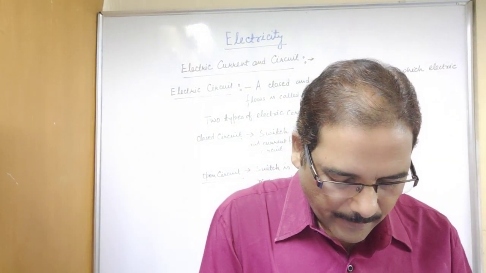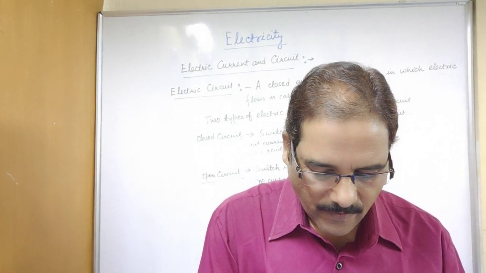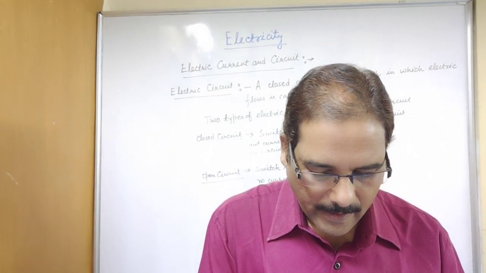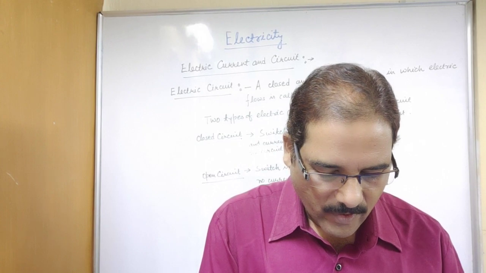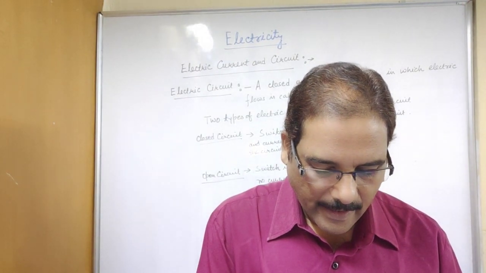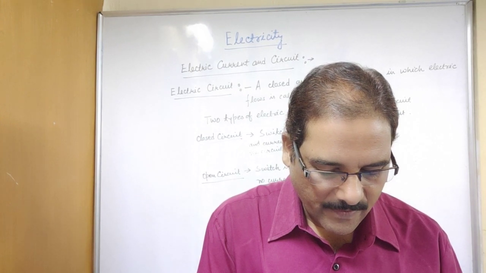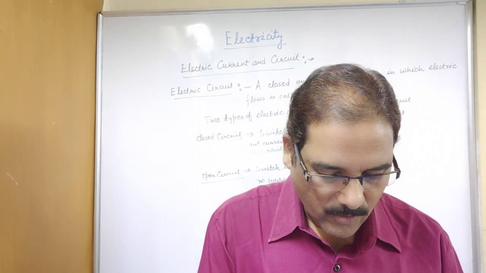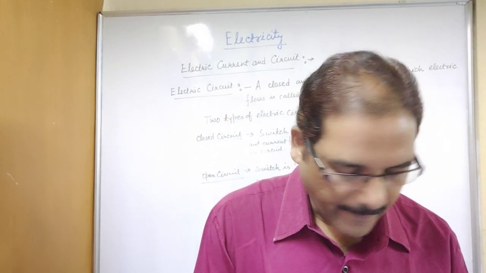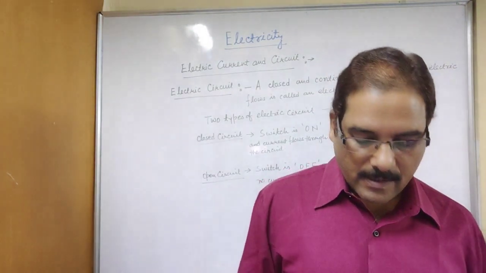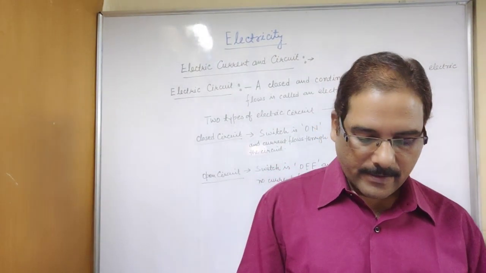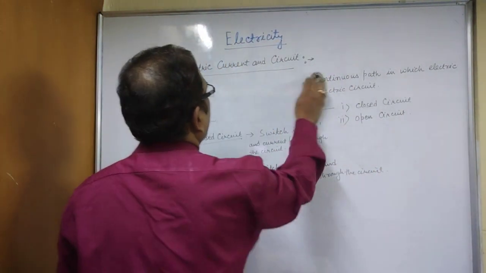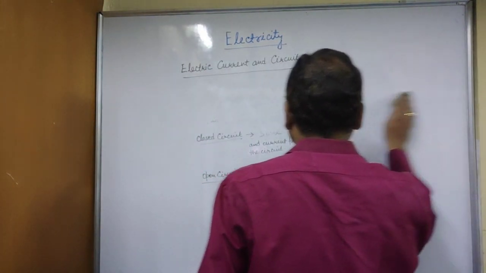In circuits using metallic wire, electrons constitute the flow of charges. However, electrons were not known at the time when the phenomena of electricity was observed. So electric current was considered to be the flow of positive charges, and the direction of flow of positive charges was taken to be the direction of electric current, and this is known as the conventional direction of flow of current.